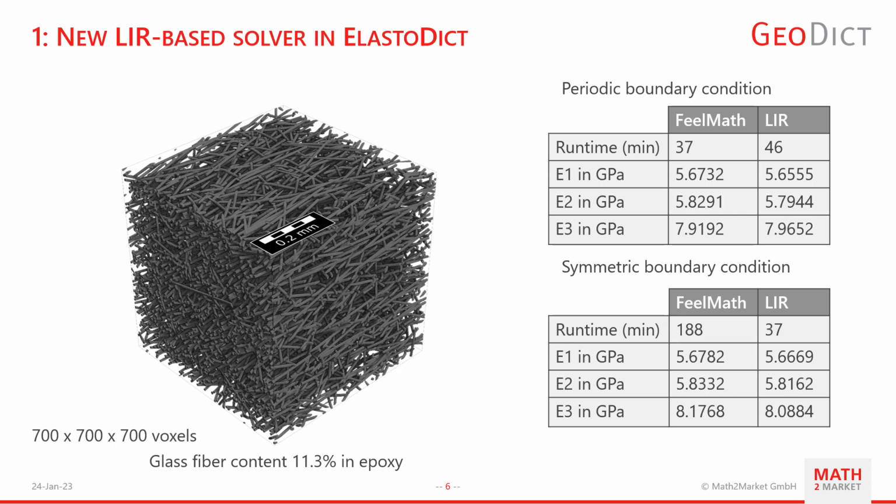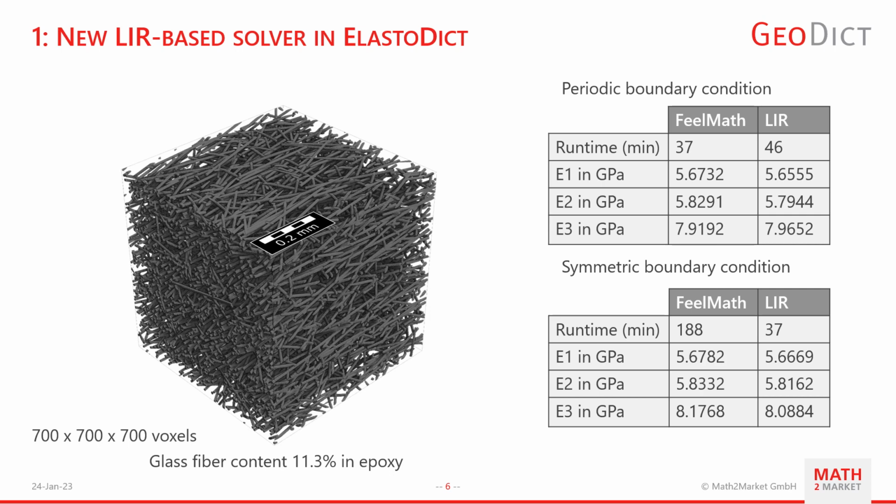In this example, we are looking at a glass fiber reinforced polymer with a fiber volume content of 11.3%. And as this is a composite material, there's very little to no porosity. Just as in the samples before, we compare runtimes of the two solvers and computed stiffnesses in 3 directions, for periodic and symmetric boundary conditions.